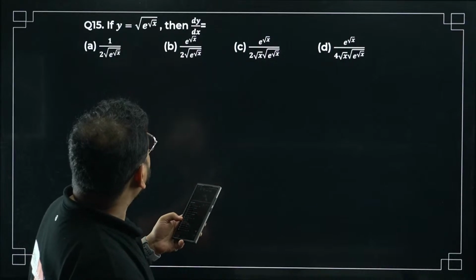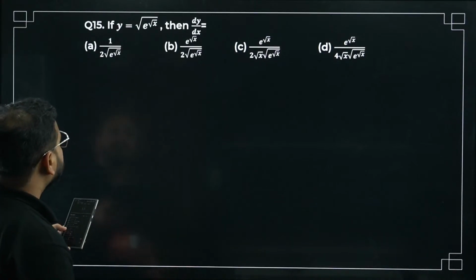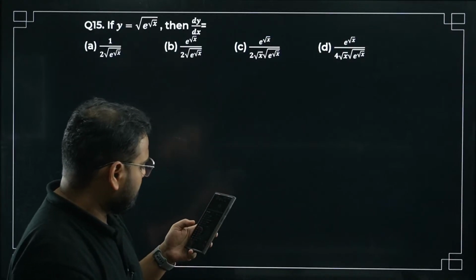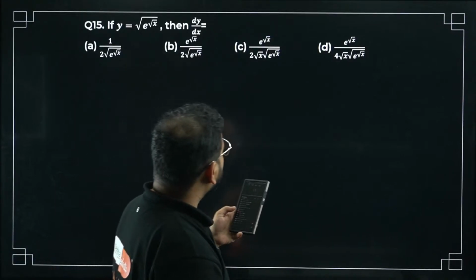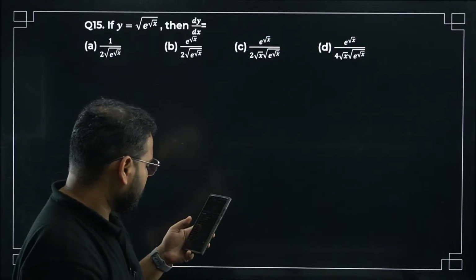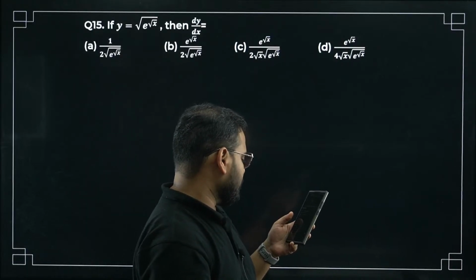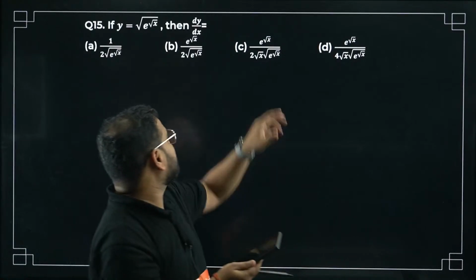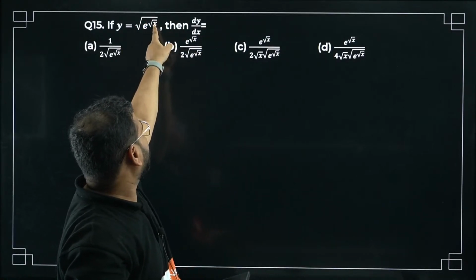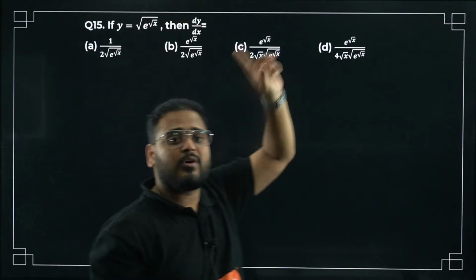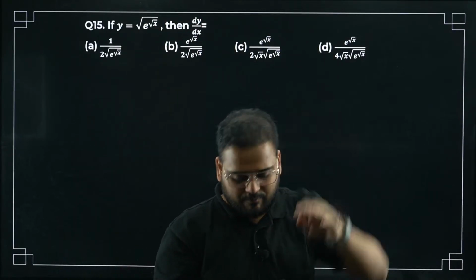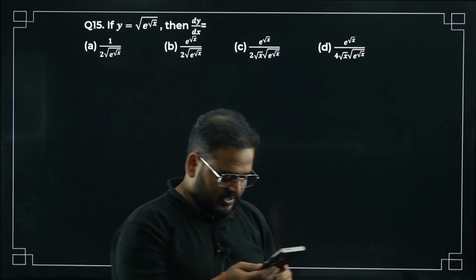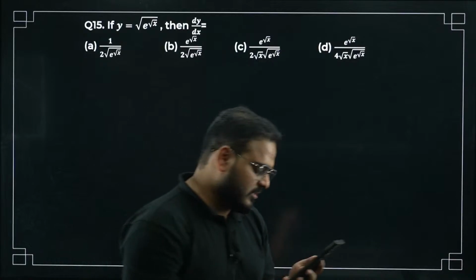I'm getting a lot of answers as C. But I think the answer is D, because the 1 by 2 will come 2 times. One time because of the outer root and one time because of the inside root. There are 2 roots, so 1 by 2 will come 2 times. So it will become 1 by 4, right? I think option D is correct.